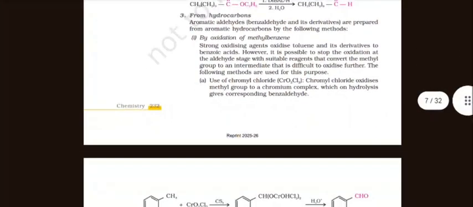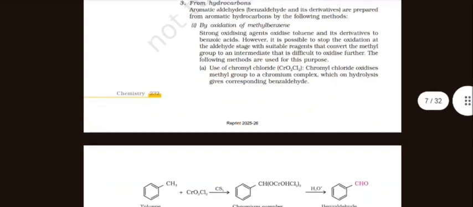From hydrocarbons, aromatic aldehydes are prepared from aromatic hydrocarbons by the following methods. By oxidation of methylbenzene: strong oxidizing agents oxidize toluene and its derivatives to benzoic acids. However, it is possible to stop the oxidation at the aldehyde stage with suitable reagents that convert the methyl group to an intermediate that is difficult to oxidize further.